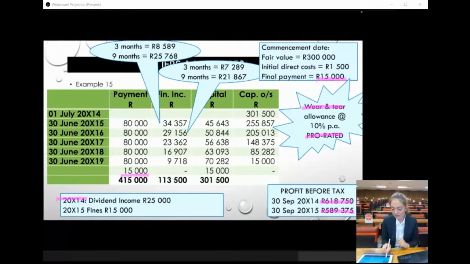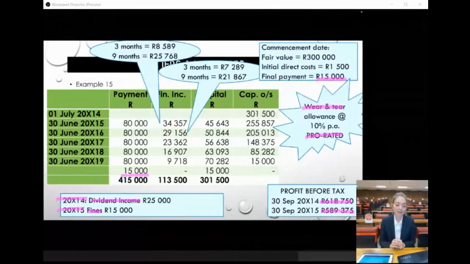Okay, they also tell us that in 2014 we had some dividend income, and in 2015 we had to pay some fines. So that's the information that we have in example 15. Now we have to do the tax.